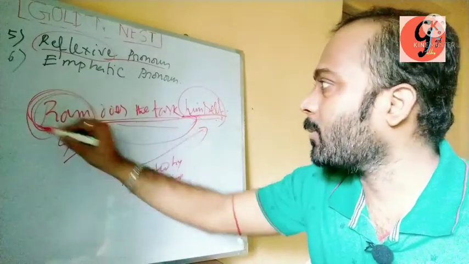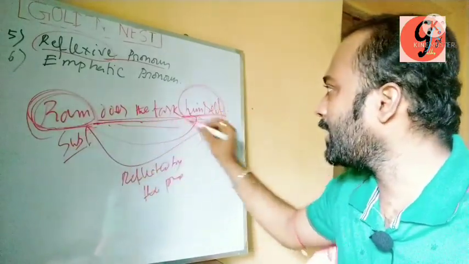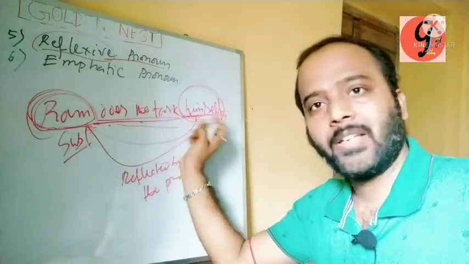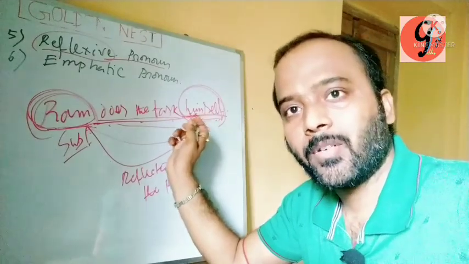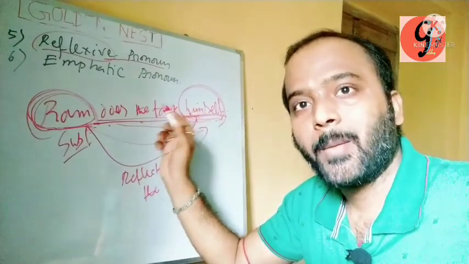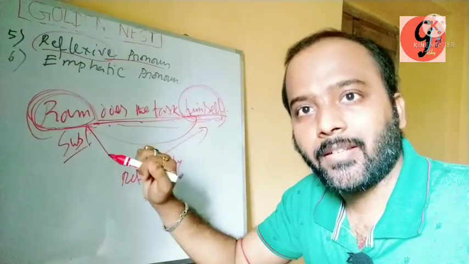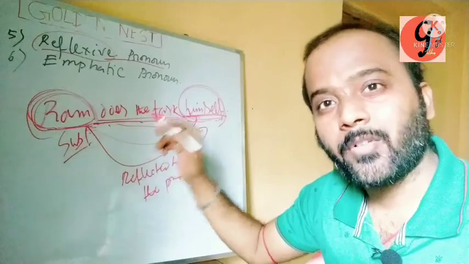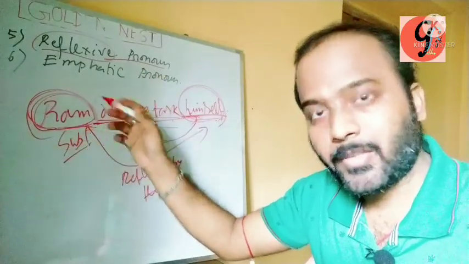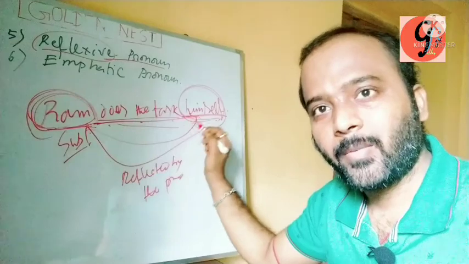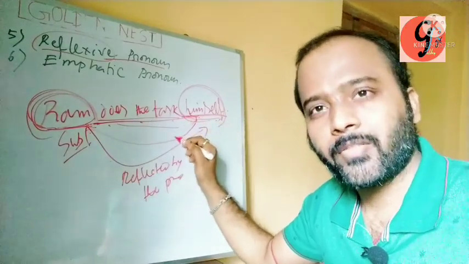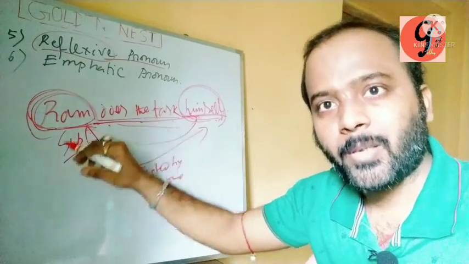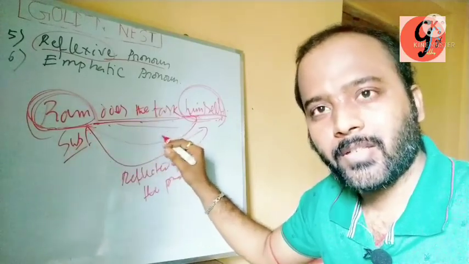Here the subject is Ram, then does the task, then in the last, himself. So Ram does the task himself. This is an example of a reflexive pronoun. I am telling you this point again and again: a reflexive pronoun always tells about the subject. The particular subject in a sentence is reflected by the reflexive pronoun, and it is always placed at a little distance from the subject.